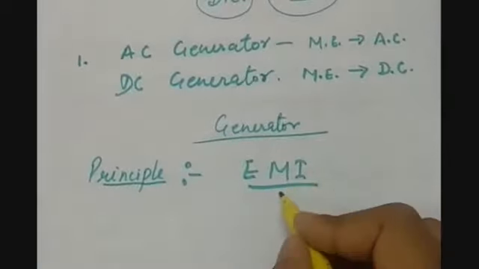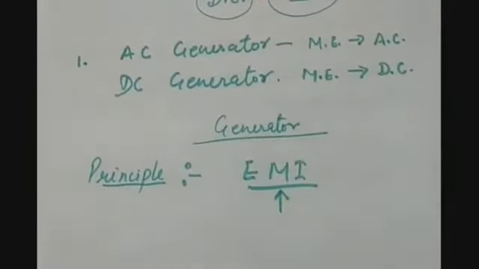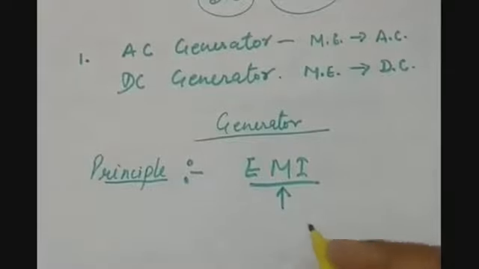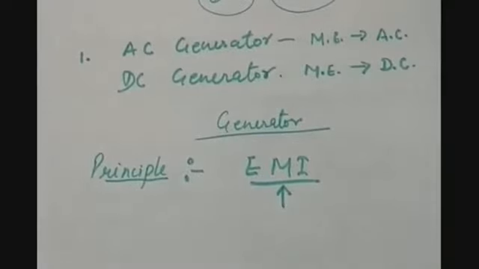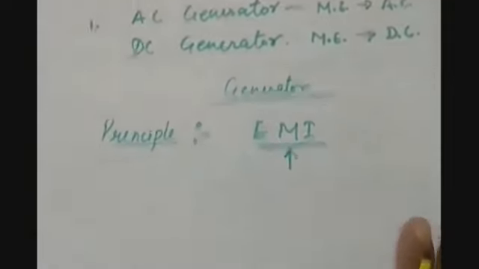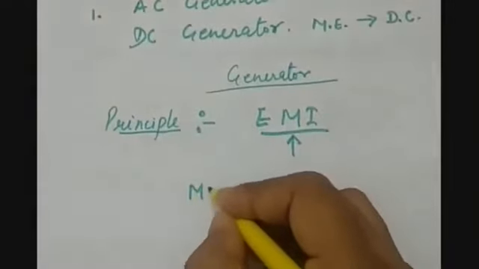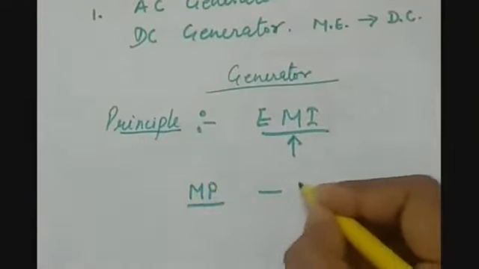So what is electromagnetic induction? We have studied that when we provide motion or when we apply force on a conductor which is placed in the magnetic field, the basic requirement of electromagnetic induction is that the magnetic field should vary around a conductor.